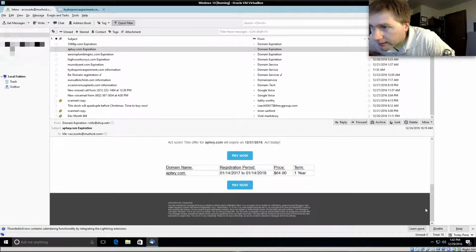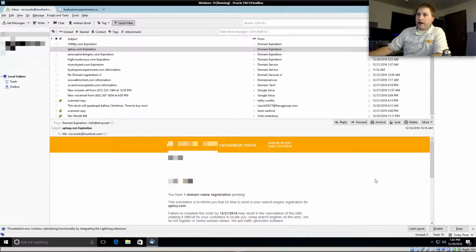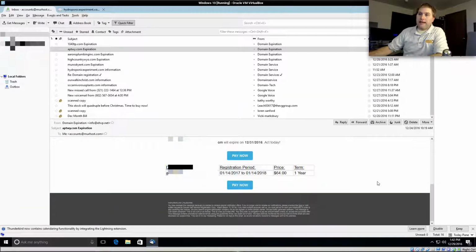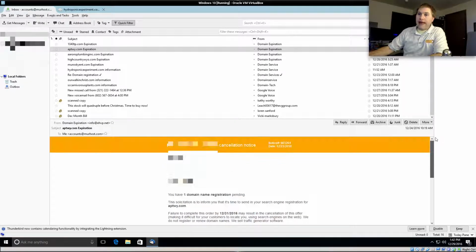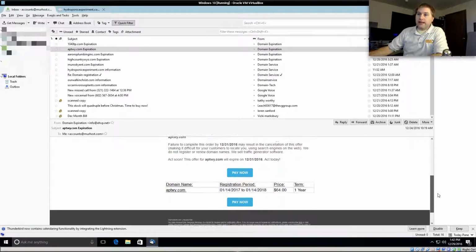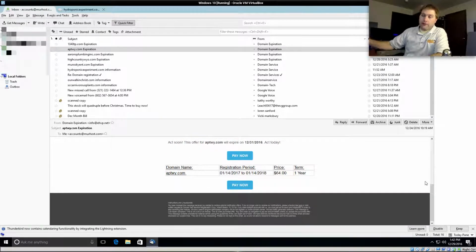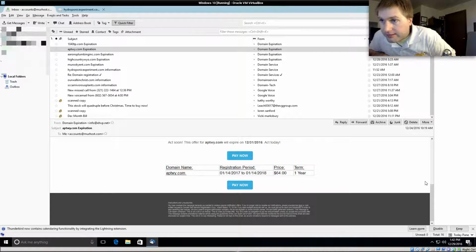Let's see. I'm thinking that this one here may simply be a law violating thing because they're not telling me that this is not an invoice. That is the one thing that they have to do. Otherwise, it is actually a full violation of United States law at least.